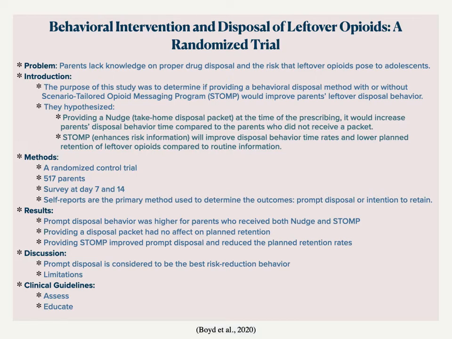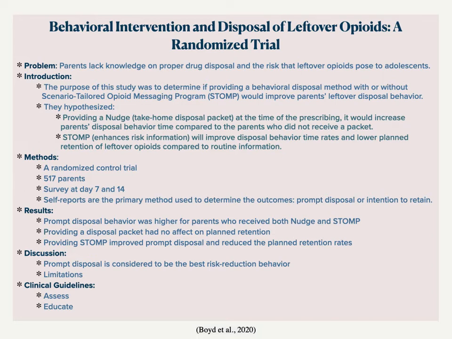The method that the researchers chose to use is a randomized controlled trial. There were 517 parents randomly assigned to the control group or the nudge group. On days 7 and 14, parents were asked open-ended questions to evaluate the outcomes, prompt disposal or plan retention. The results showed that prompt disposal behavior was higher for parents who received both nudge and STOMP. By providing nudge, the disposal packet, it had no effect on plan retention, but the results showed that STOMP improved prompt disposal and reduced parents' plan retention rates.